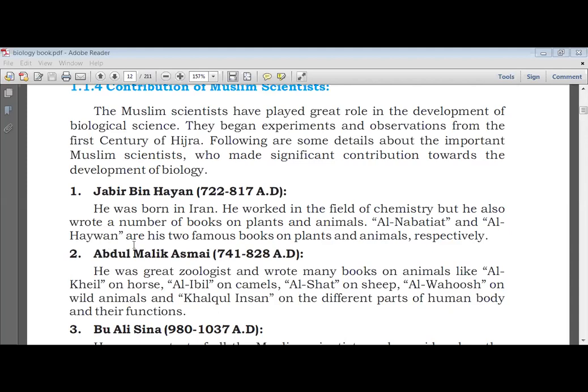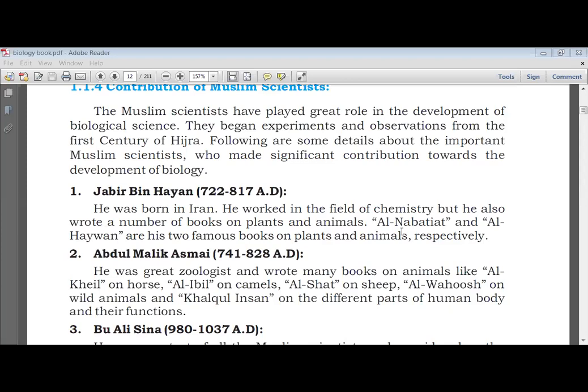Class, I want to mention that in biology you are studying only three Muslim scientists and their contribution and books. So please learn the names of the books. If I ask in the test who wrote the book Al-Nabatiyat and what was the topic, you have to name Jabir bin Hayyan and the topic was plants.